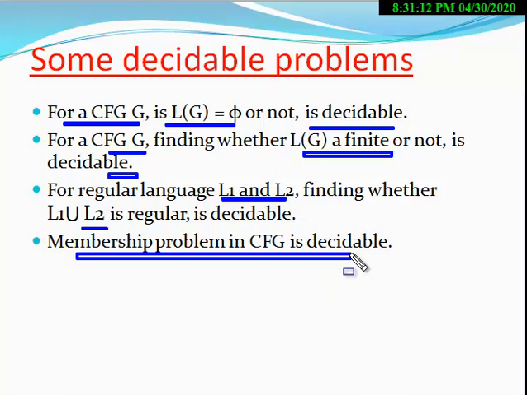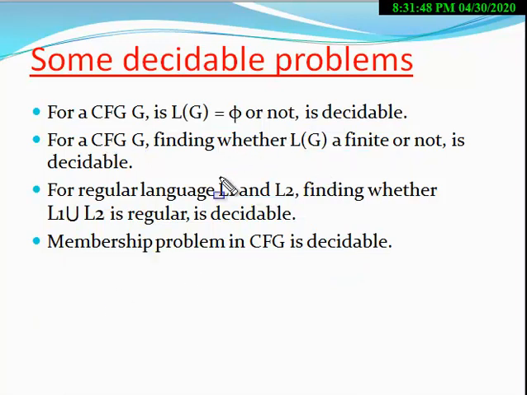For this problem you can make an algorithm which can find out whether the given element belongs to L or not. Therefore this problem is known as a decidable problem.